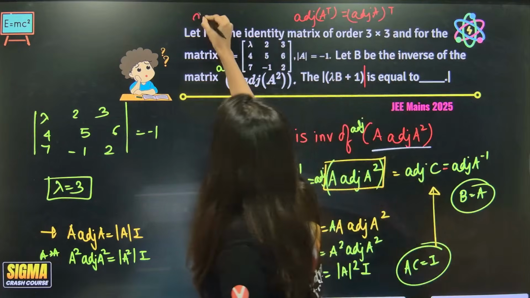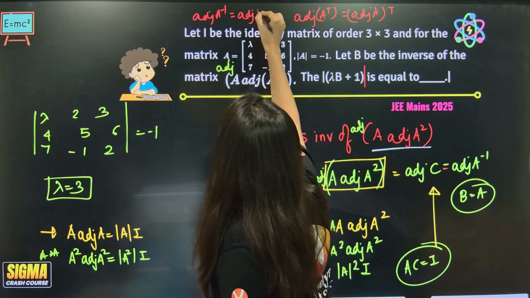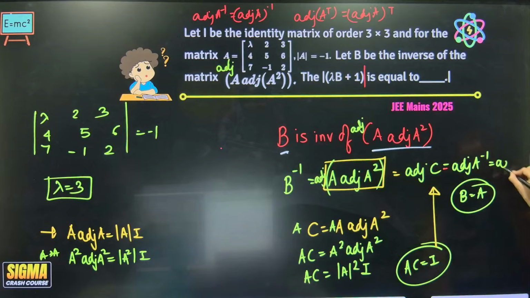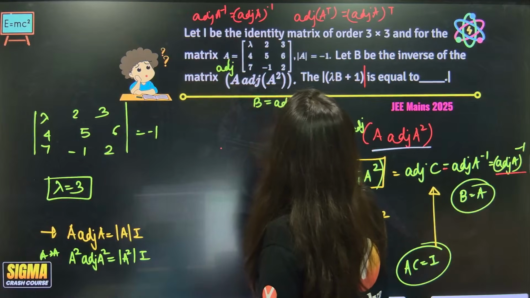Same, adjoint of A inverse is equal to adjoint of A whole inverse. That means B inverse and adjoint of A inverse are the same. So from here we can say that B is nothing but adjoint of A.